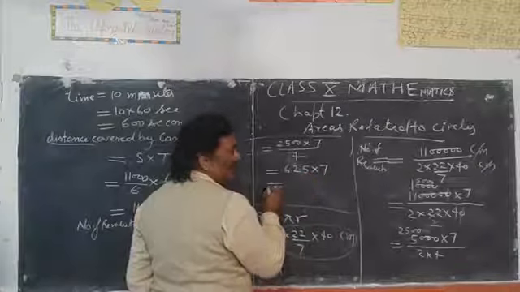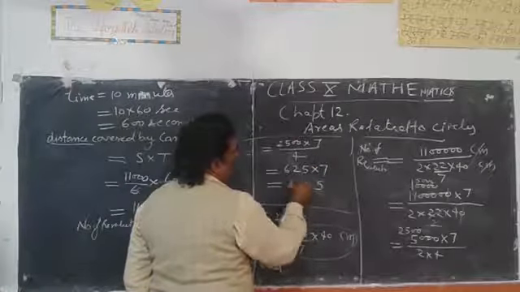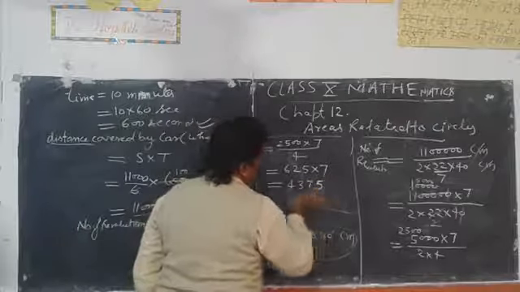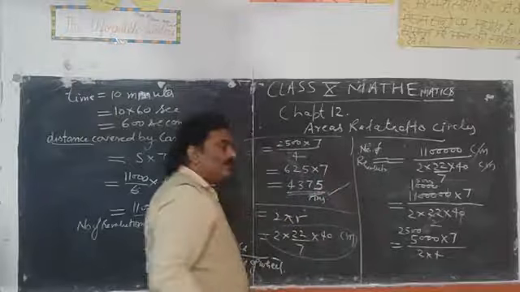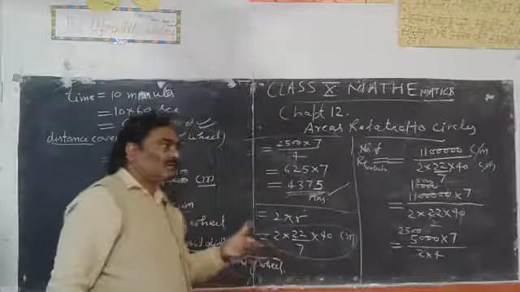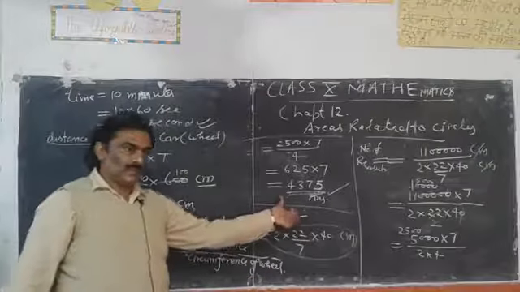Correct? Yes, you are correct. 4,375. So this is your answer, and wheel will take 4,375 revolutions to cover the distance traveled by car in 10 minutes. So students, this is your answer, right?